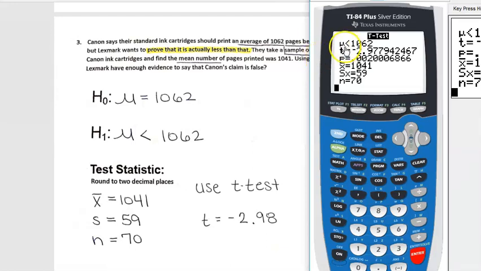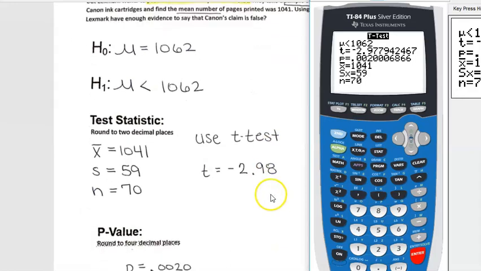All right, and so the first thing you should check is right up here at the top. That's what your alternative hypothesis should look like. So if you want to make sure that you chose the right sign, look at this first and make sure that looks correct. And that does match mine here, right? Mu less than 1,062. All right, and so this gives me a t-statistic of negative 2.98 if I do 2 decimal places, right? So that's telling me we can use the t just like we use the z in most scenarios. This is telling me that my statistic falls almost 3 standard deviations from the mean, right? Which is pretty unusual, we know from the empirical rule.